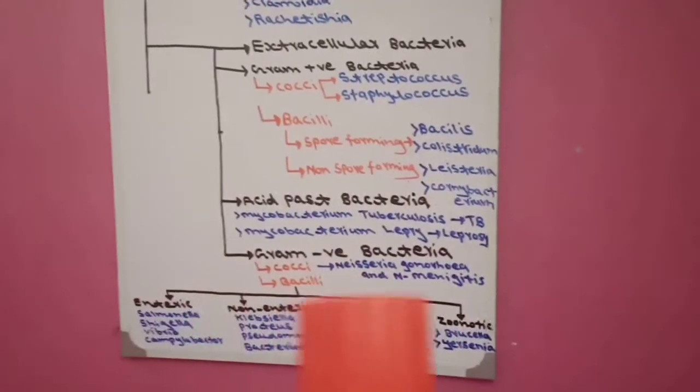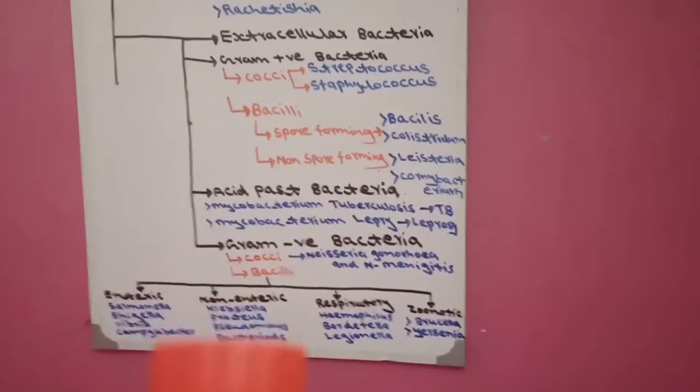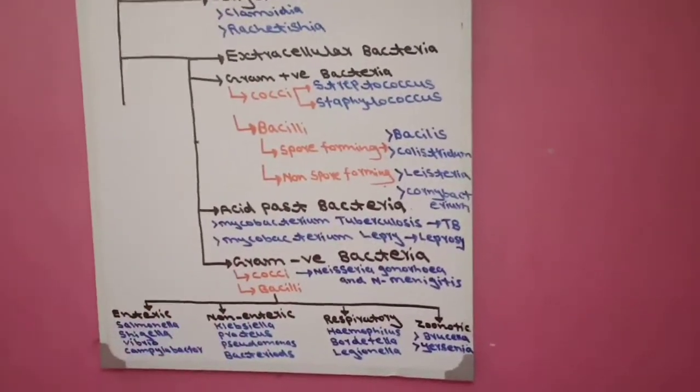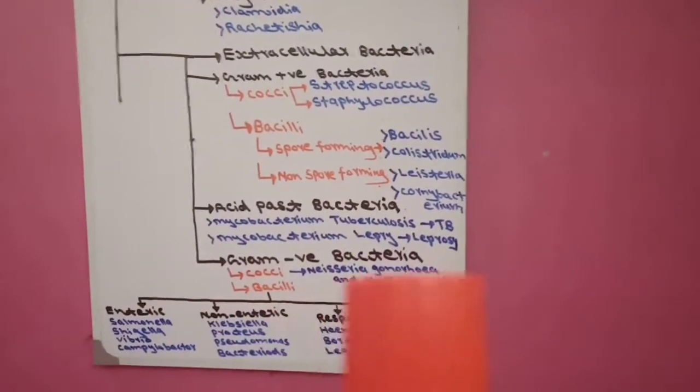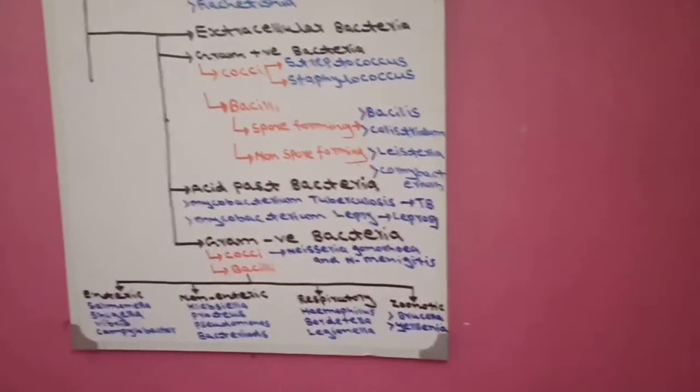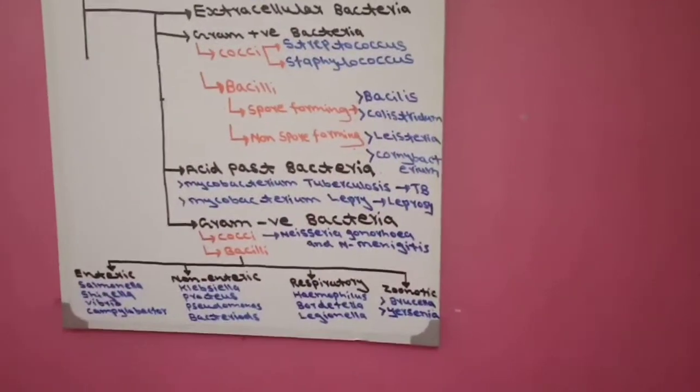The second group is acid-fast bacteria. Those bacteria which respond to acid-fast staining, in which Mycobacterium comes. There are two Mycobacterium types: Mycobacterium tuberculosis, which causes TB; Mycobacterium leprae, which causes leprosy. The third group is gram-negative bacteria. Again, we divide the gram-negative bacteria into cocci and bacilli. Cocci is round shape, bacilli is rod shape. In cocci, two bacteria come: Neisseria gonorrhoeae, which causes gonorrhea, a genital disease, and second, Neisseria meningitidis, which causes meningitis, which is inflammation of the meninges.